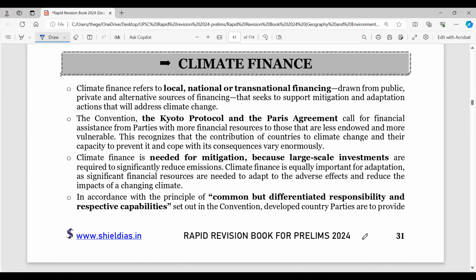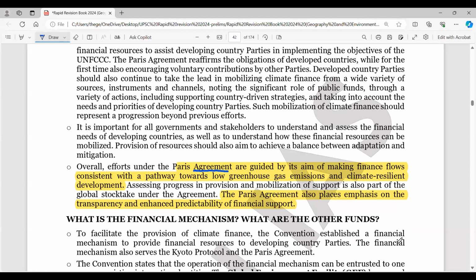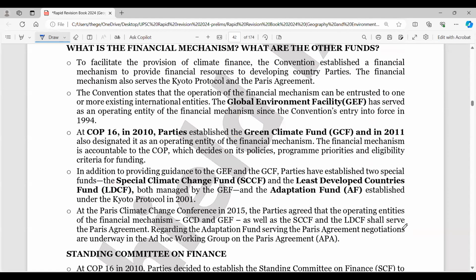Now, climate finance. So something from climate finance could potentially be a question. So remember what we have done since the Kyoto Protocol and Paris Agreement, we have created GEF, right? So what we have is the funding, investments, right, for mitigation measures. So for that, things are important here. If you observe here, the Paris Agreement, right? Since then, we have been looking into transparency, and into the arguments related to investment and mobilization of support, right? So the financial mechanism is the Global Environment Facility, GEF, right?